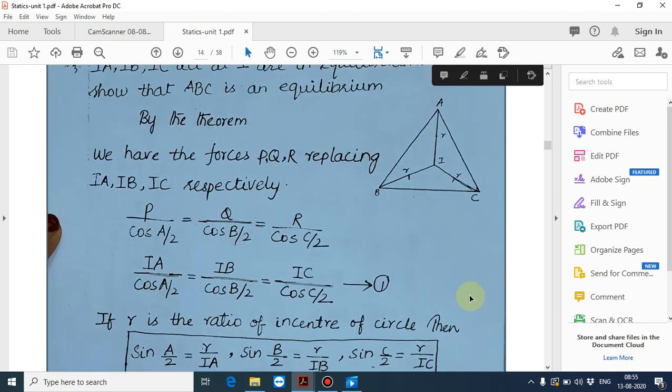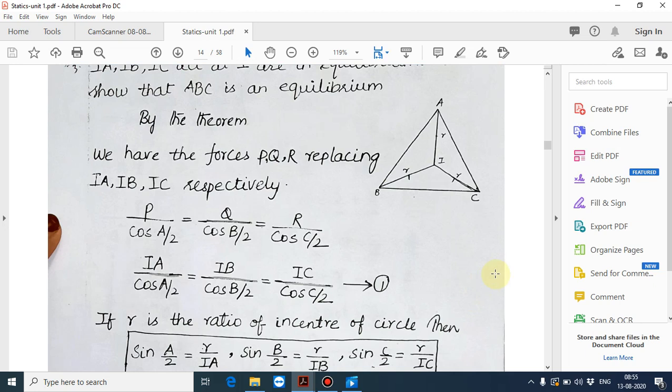So next, we want the answer in IA, IB and IC. We have to find the value for IA, IB and IC.